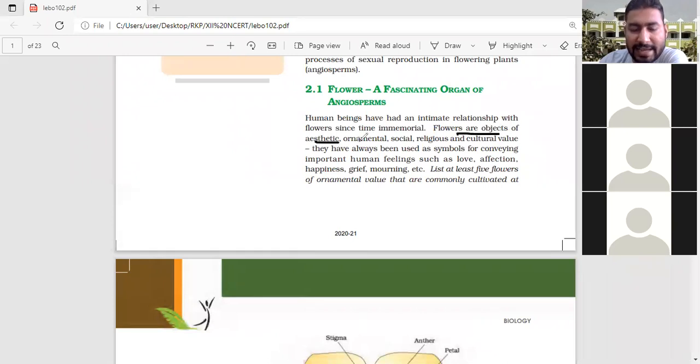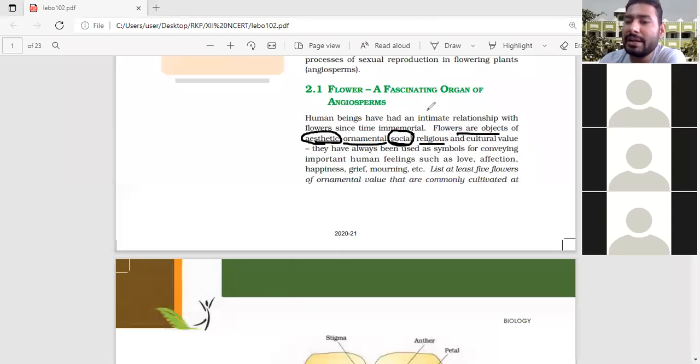Flowers are objects of aesthetic value. Aesthetic means beauty related. Ornamental means decoration purposes. Social means, if a person has died, we generally use flowers on the dead body. Wedding purposes, temple purposes.